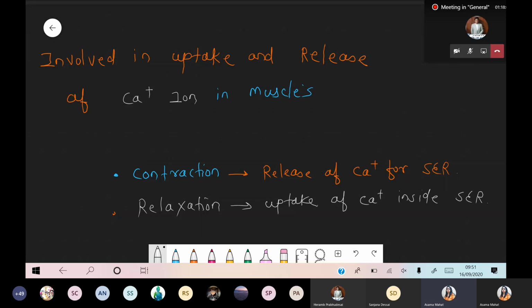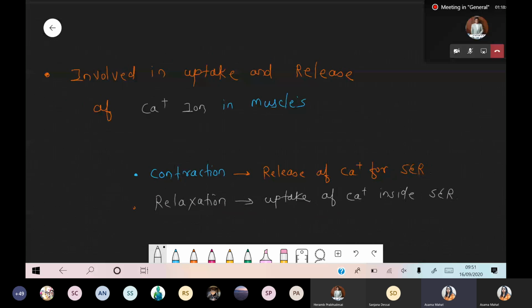smooth endoplasmic reticulum. So basically this calcium, it plays a very important role during cardiac muscle, जो हमारे heart के muscles होते हैं. Again it will play a very important role during the muscle, that is striated muscles which is present in biceps and in your hand, in your body, it becomes part of body. So again, whenever we are talking about this muscle part, definitely the main function, that is contraction as well as the relaxation, is done by the calcium.